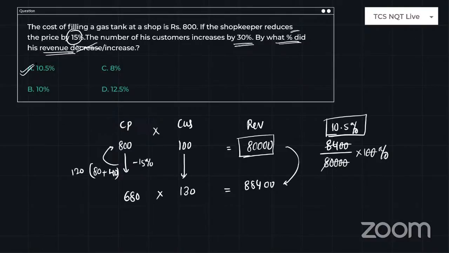If you understand, please press GG in the chat. Good to go. And if you have any confusions, please let me know in the chat. Very simple concept, guys. And they are providing around 1 to 1.5 minute time for the quantitative aptitude or numerical ability questions. We can solve.